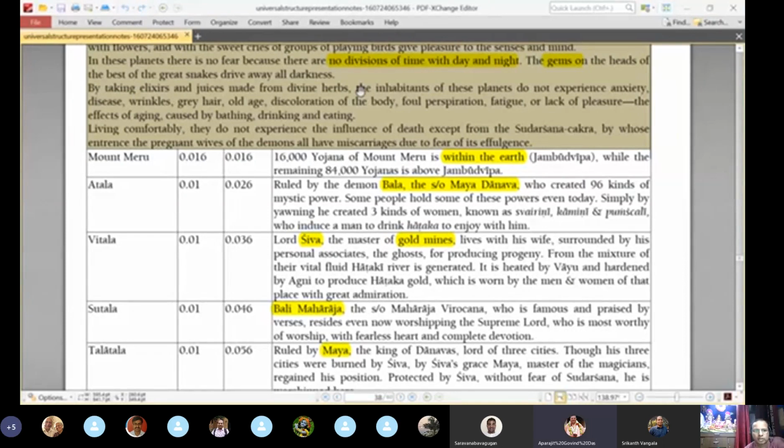Okay, one more question I had. Here the food and all, we grow with the earth and all. There, is the food directly available, because it is Swarga? I don't know actually, Prabhu. It is not mentioned here.